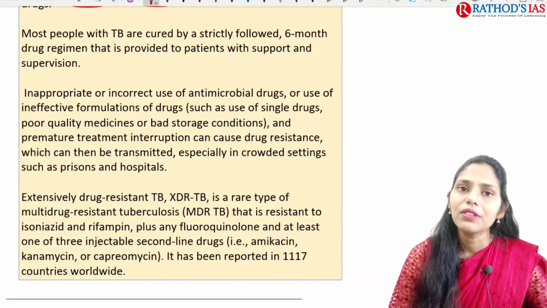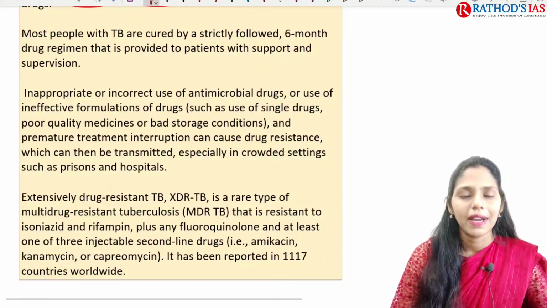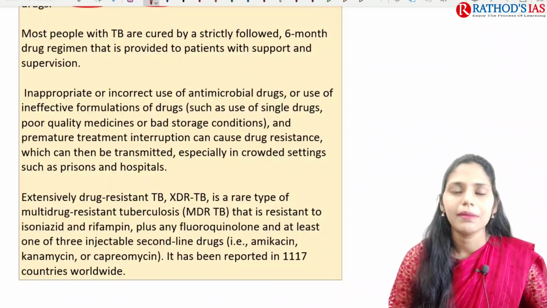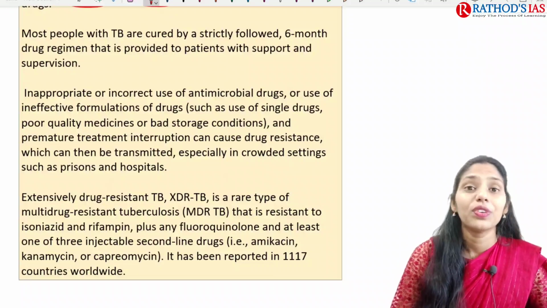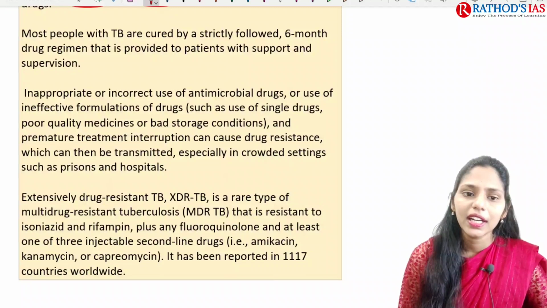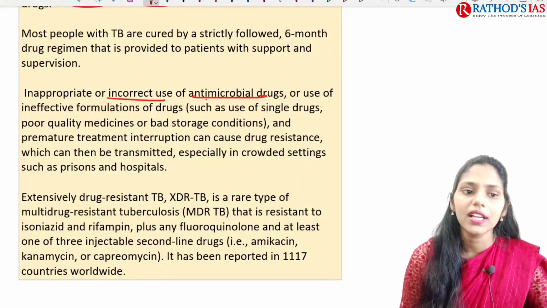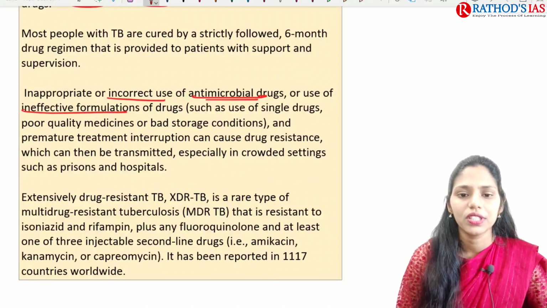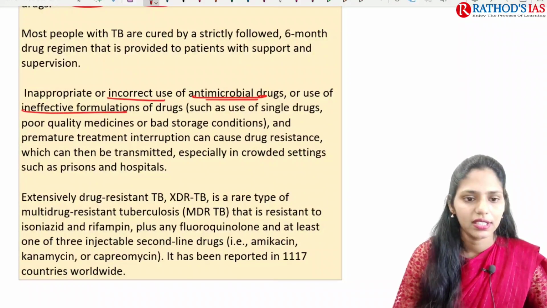And most of the people with TB are cured by strictly following a 6-month drug regime. That means they have to take the drugs continuously for 6 months. And inappropriate or incorrect use of antimicrobial drugs, or ineffective formulation of the drugs, will lead to the causing of resistance.